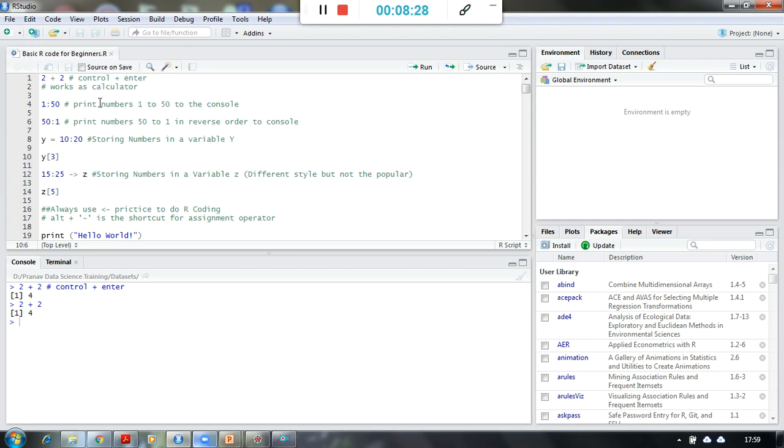So these are some very basic level things which I am not going to repeat again, but for all those people who are non-IT background, I am just explaining this and making them friendly with this environment. That's it.